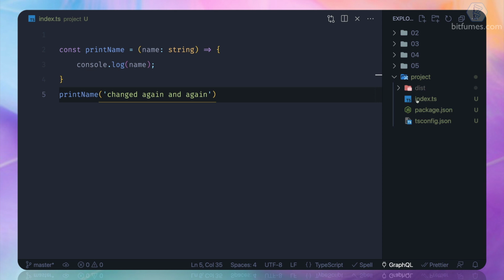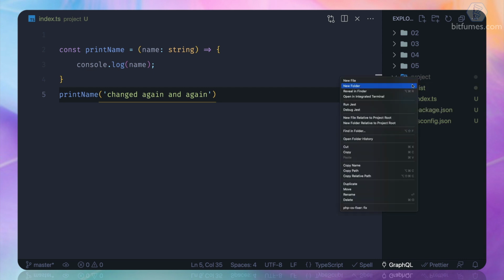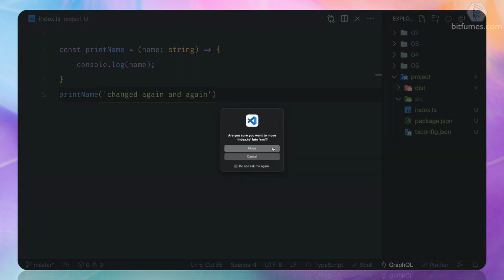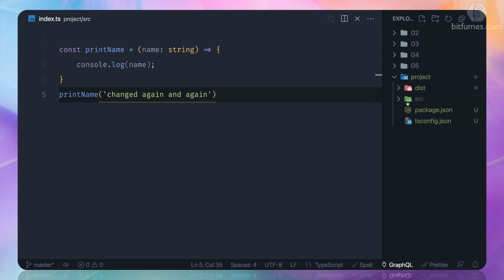We have seen that we just have index.ts, only one file, but in the future we can have more files. So instead of making the root directory, which is the project directory, bigger, I want to move the source code into a new directory called src. So src would be the directory where we have all the source code. So we can move this index.ts here directly, and this means whenever we code inside src, the output will be inside the dist.